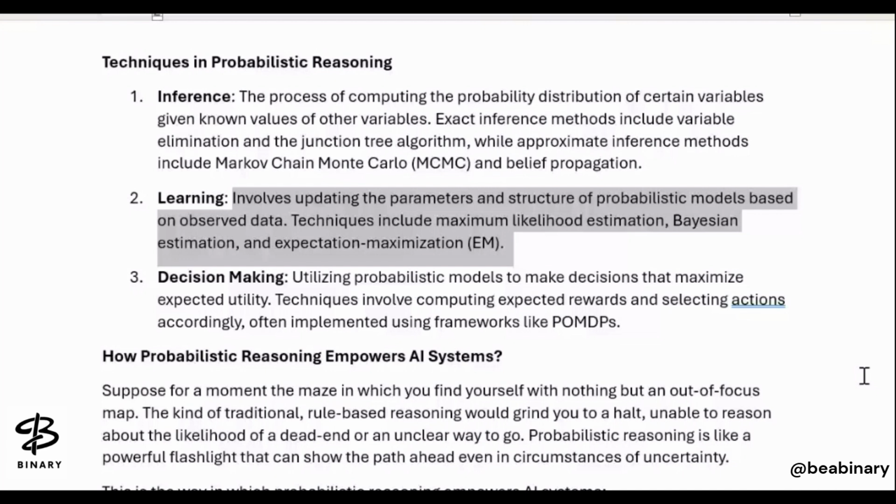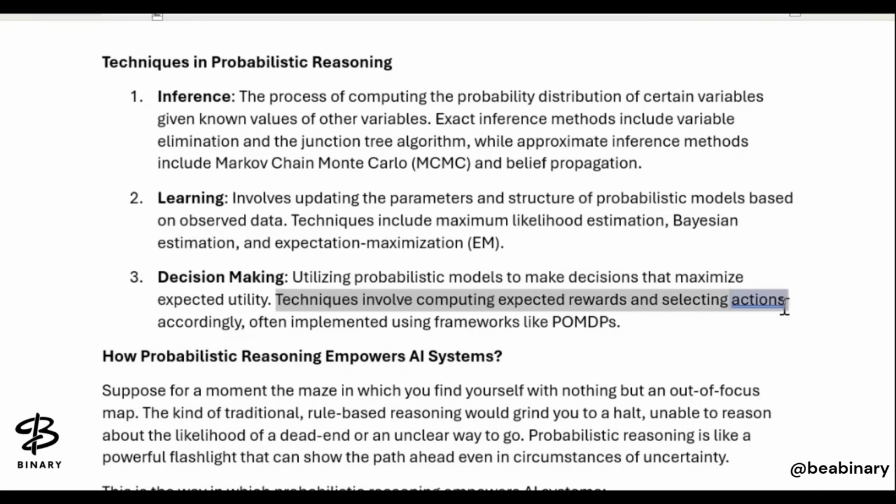Then we have decision making, utilizing probabilistic models to make decisions that maximize the expected utility. Techniques involved here are calculating the expected rewards and selecting actions accordingly, often implemented using probabilistic models.